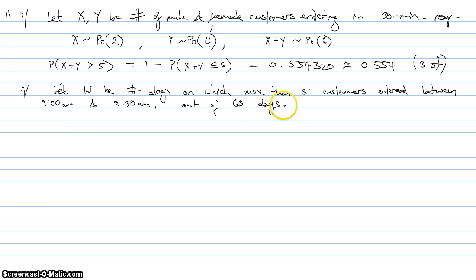So what can you tell me about W? Well, W is counting the number of successes, if you will, out of 60. So it fits rather nicely into a binomial distribution.